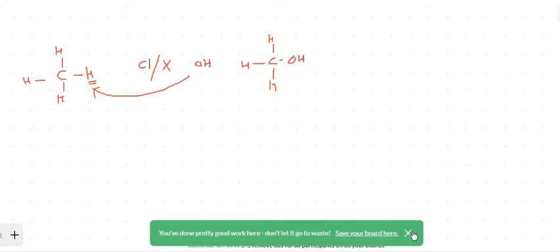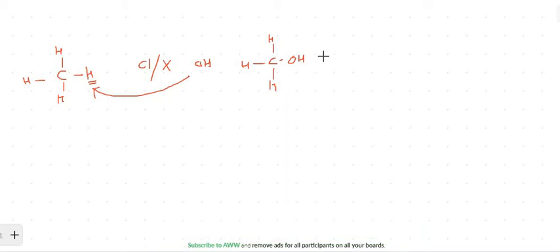This becomes aliphatic, and similarly if you have a benzene ring and one of the hydrogens is being replaced from this place, what you are going to get is phenol.